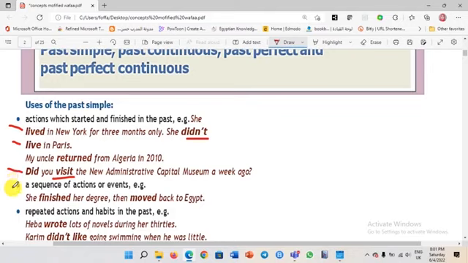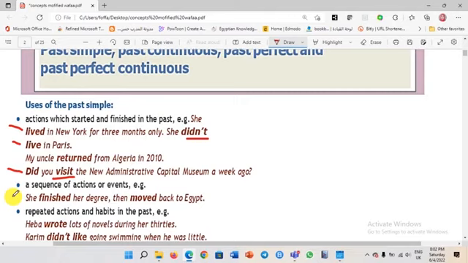For example, if you are telling a story and you started in the past simple, you're going to continue using the past simple. First mentioned, first happened. Remember, she finished her degree, then moved back to Egypt. So the first mentioned, she finished her degree, is the first that happened. Then she moved back to Egypt.